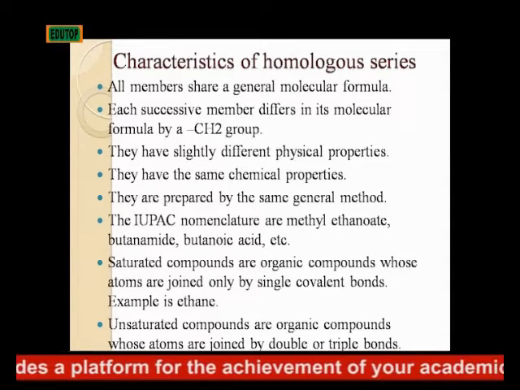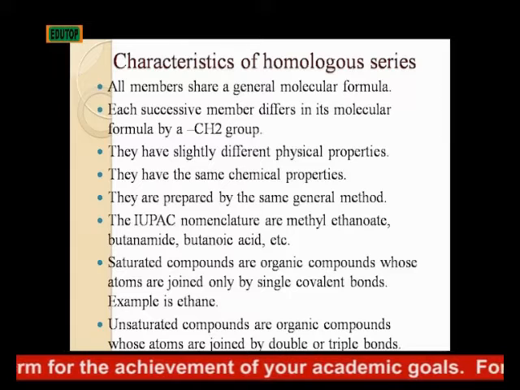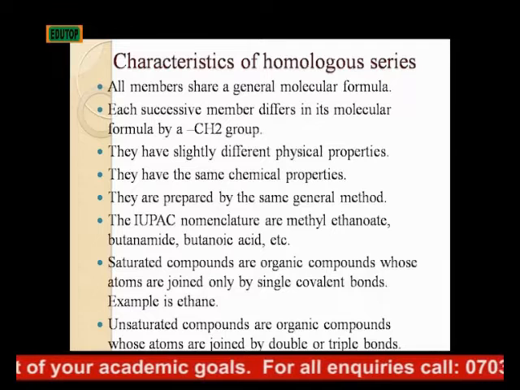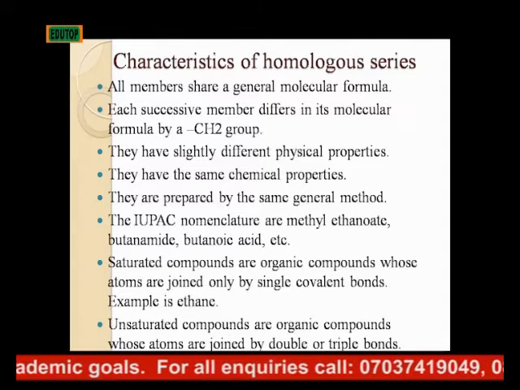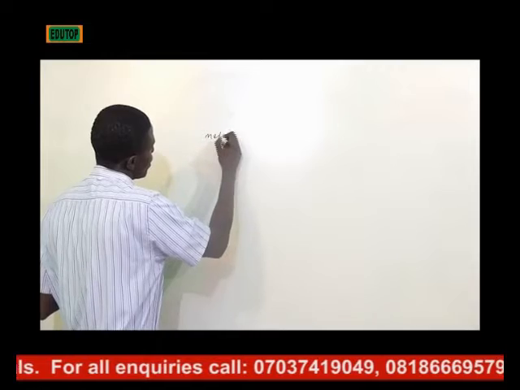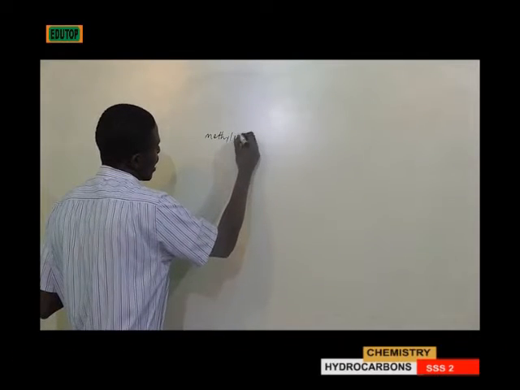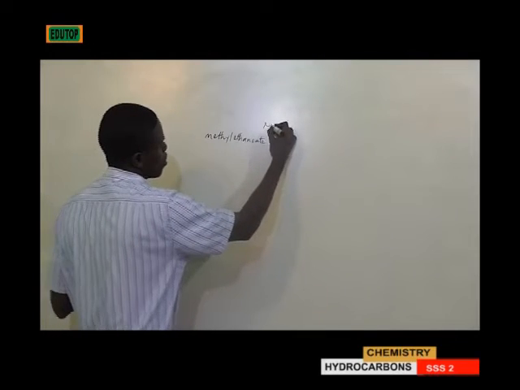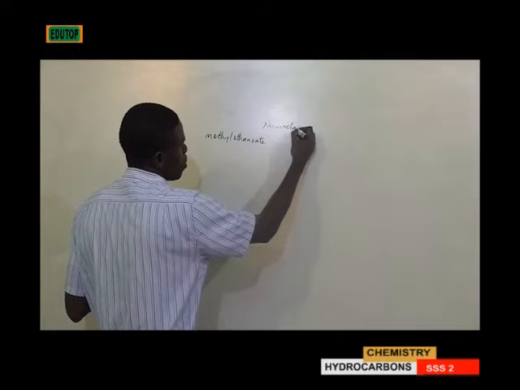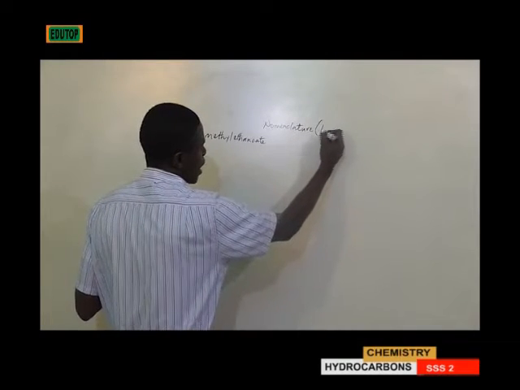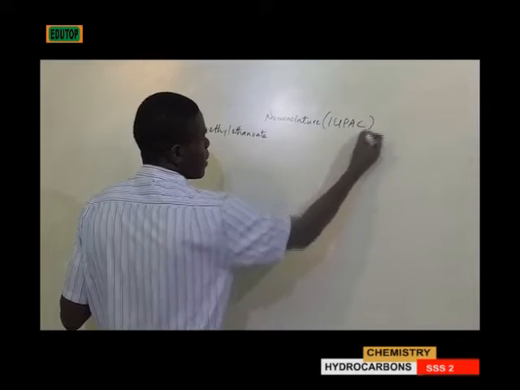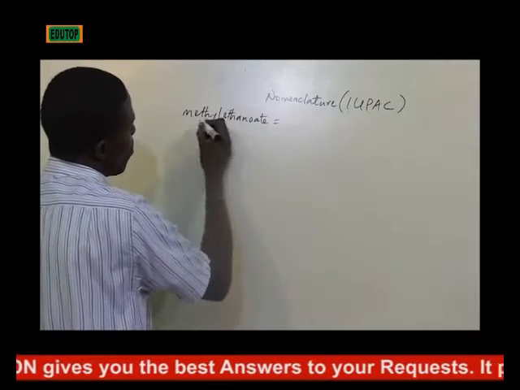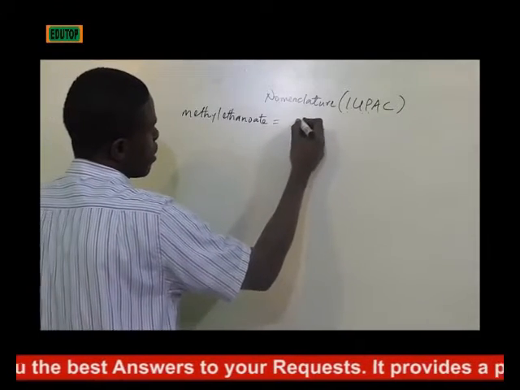Five, they are prepared by the same general method. The IUPAC nomenclature are methyl ethanoate, butanamide, butanoic acid. So this can be demonstrated. Methyl ethanoate. Nomenclature, which is what? IUPAC. IUPAC is International Union of Pure and Applied Chemistry. So methyl ethanoate.